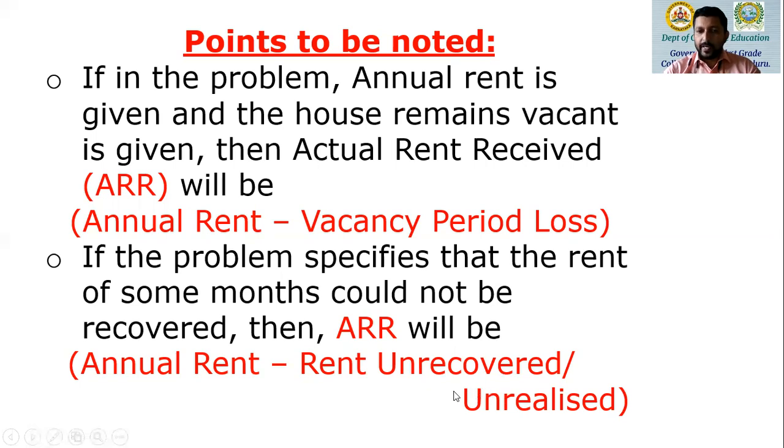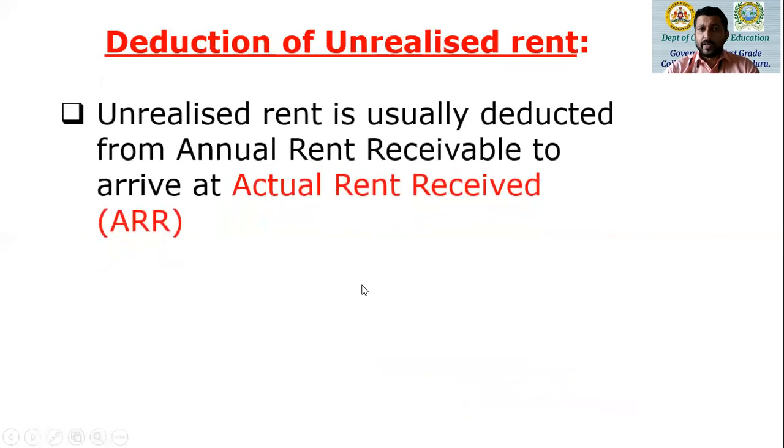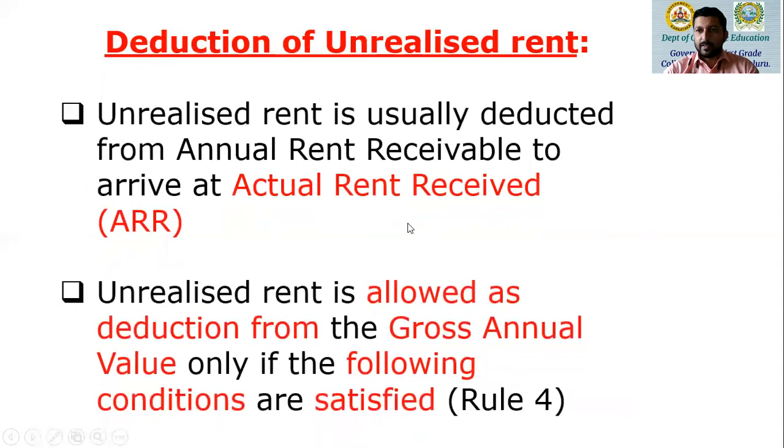That has to be deducted. Whatever rent is not recovered has to be deducted to arrive at actual rent received. Now, deduction of unrealized rent. Unrealized rent is usually deducted from annual rent receivable to arrive at actual rent received. For us, ARR, actual rent received, is a very, very important factor to arrive at gross annual value.